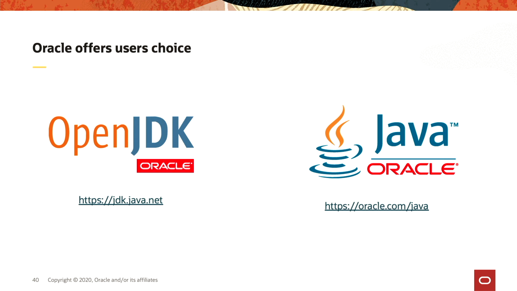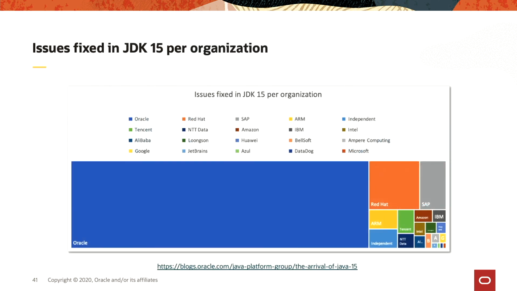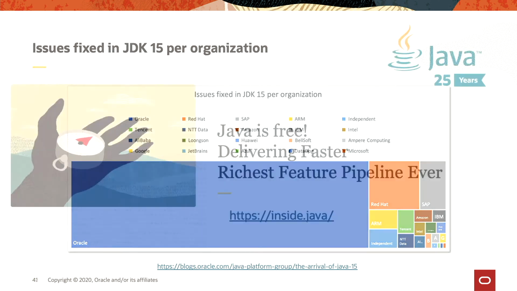Now, we understand that not everybody is able to switch to the latest OpenJDK release. So that is why Oracle also has a commercial support offering for the Oracle JDK. Now, whenever you look at buying commercial support from an organization, it's good to look at the ability that that organization has to support you. So this slide is showing the fixes that have been done in JDK 15 per organization, and it's always nice to keep that in mind.